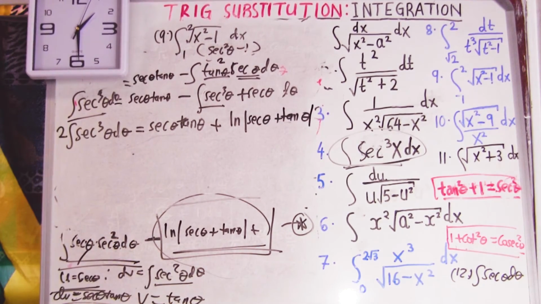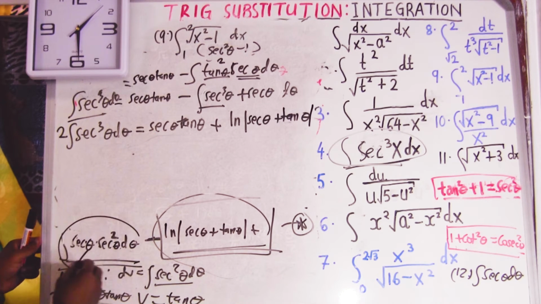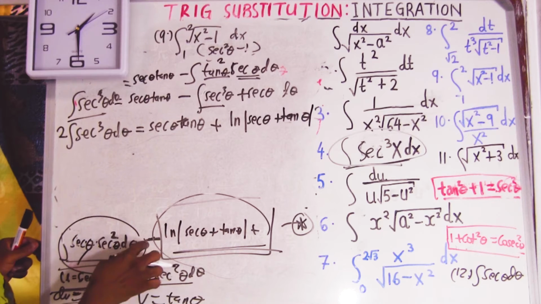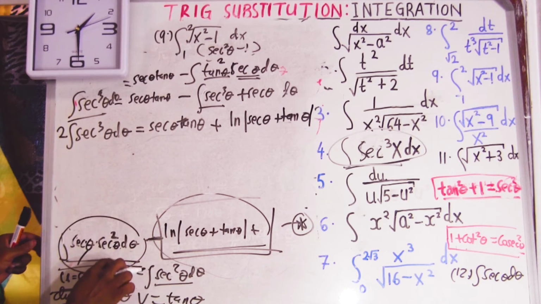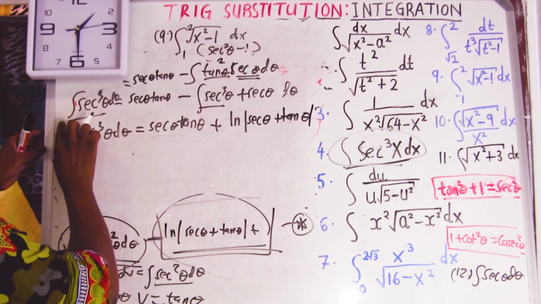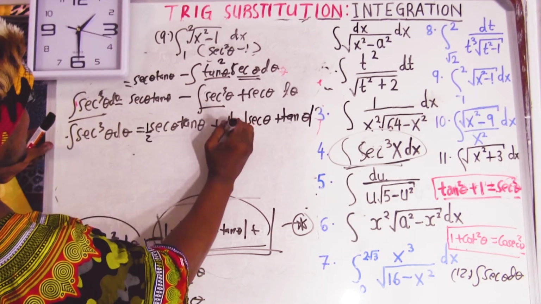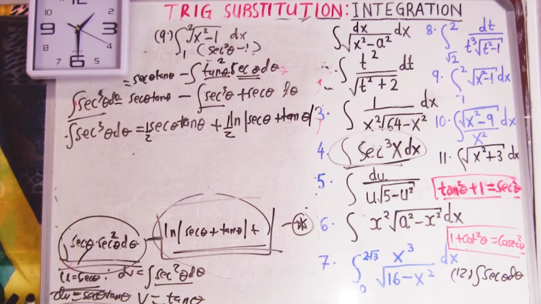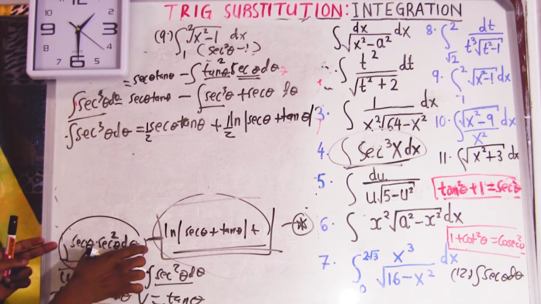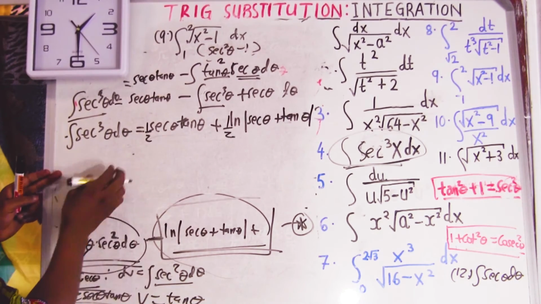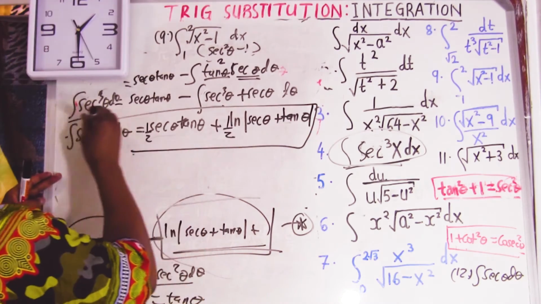Perfect. So we can replace this integral of sec cube. Divide by 2, this divided by 2 and this divided by 2. If I have to replace this, I plug it in here. So this is question number 2. I hope you understand.